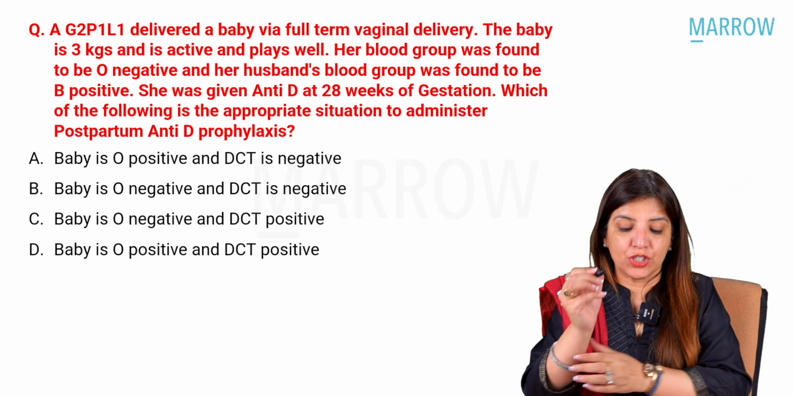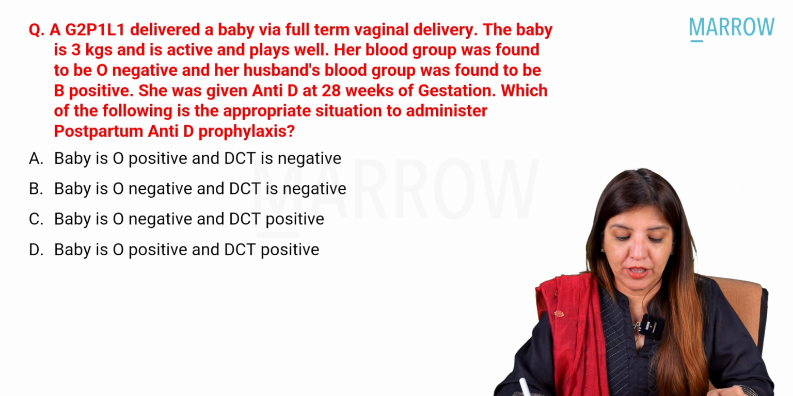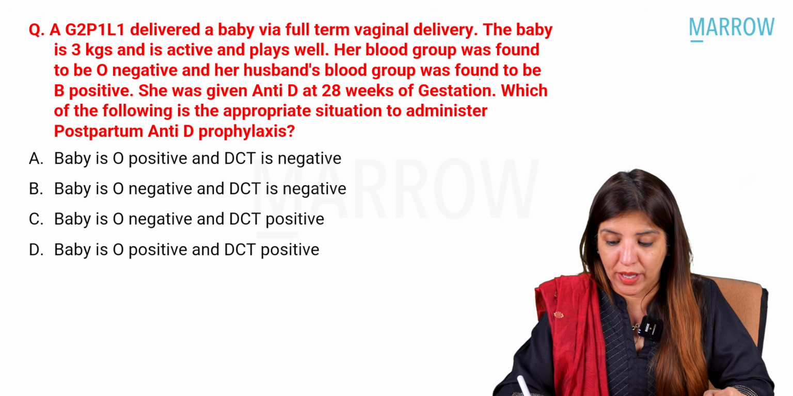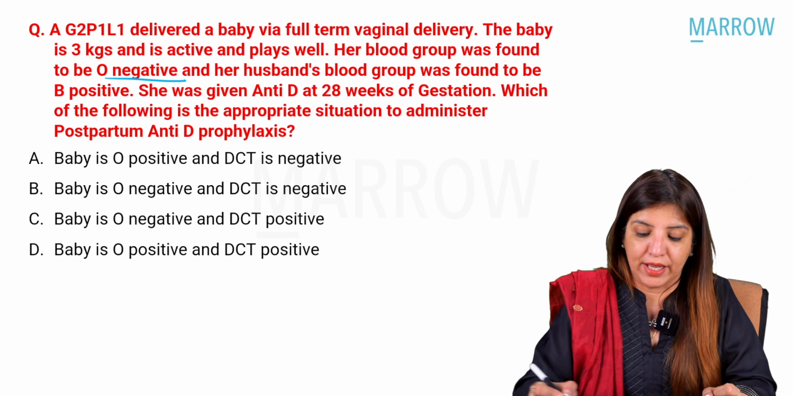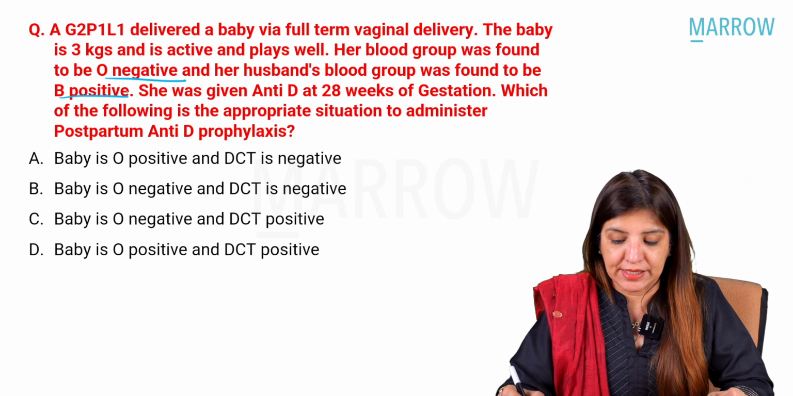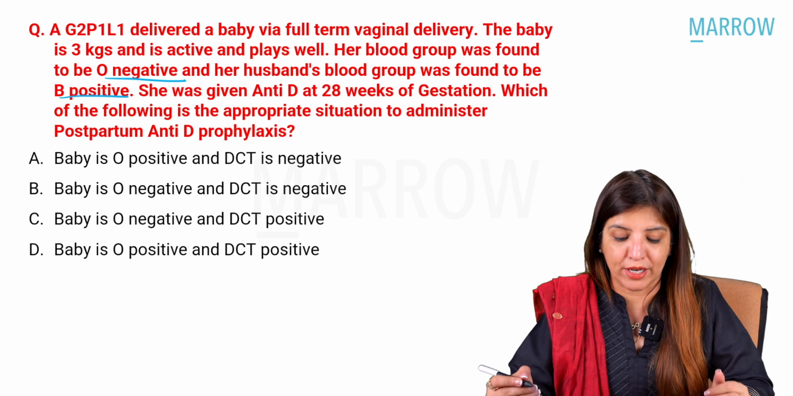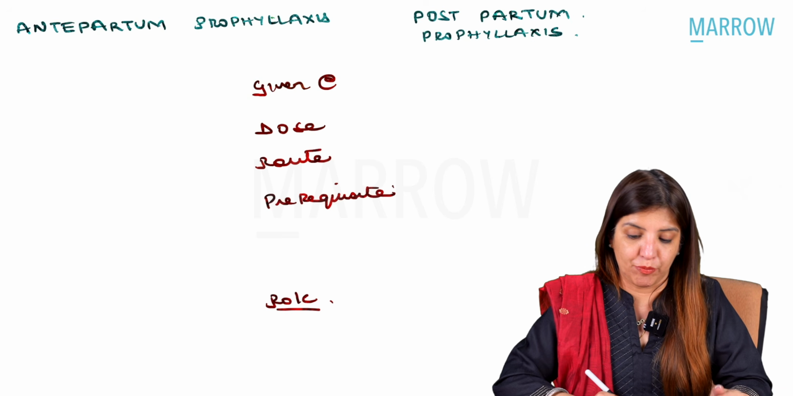Coming to the next question, a G2P1 delivered a baby via full-term vaginal delivery. The baby is 3 kgs and is active and plays well. Her blood group was found to be O negative and her husband's blood group was found to be B positive. She was given anti-D at 28 weeks of gestation. Which of the following will be appropriate situation to administer postpartum anti-D prophylaxis?